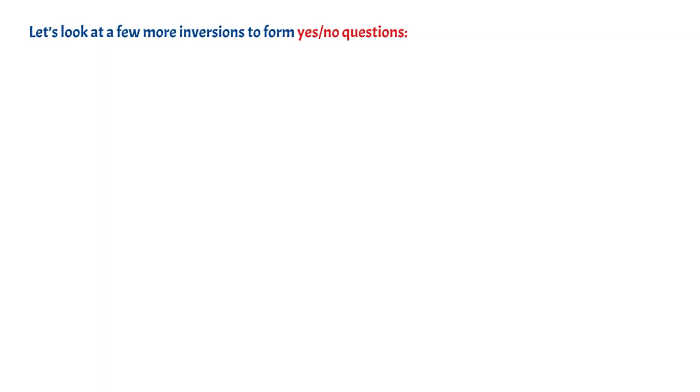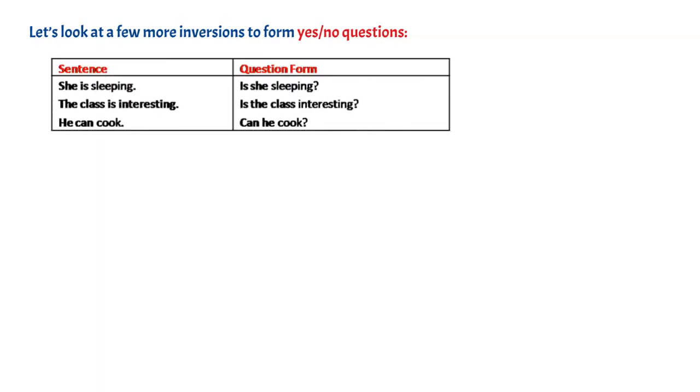Let's look at a few more inversions to form yes-no questions. Friends, inversion means changing or reversing the order. Look at these examples. She is sleeping. Is she sleeping? The class is interesting. Is the class interesting? He can cook. Can he cook? In these examples, we move the auxiliary verb to the beginning of the sentence and form the questions.